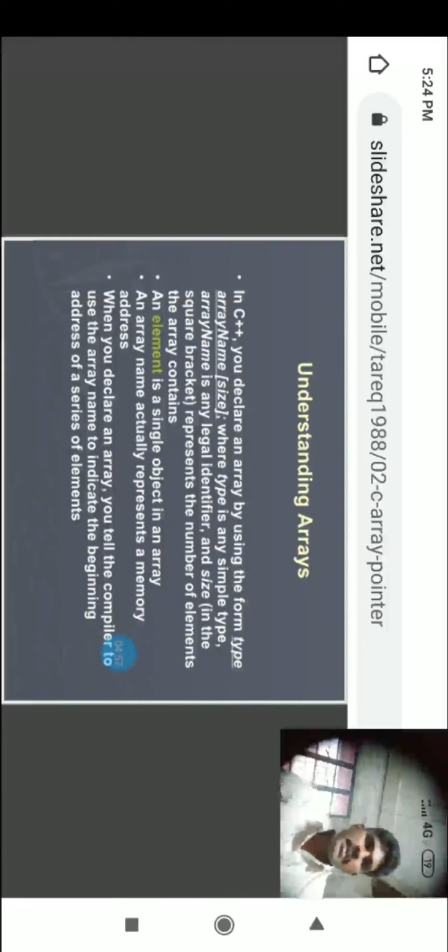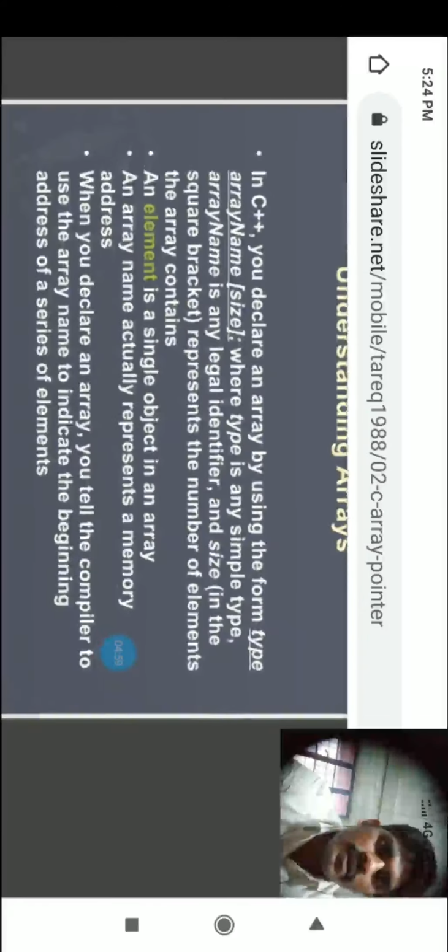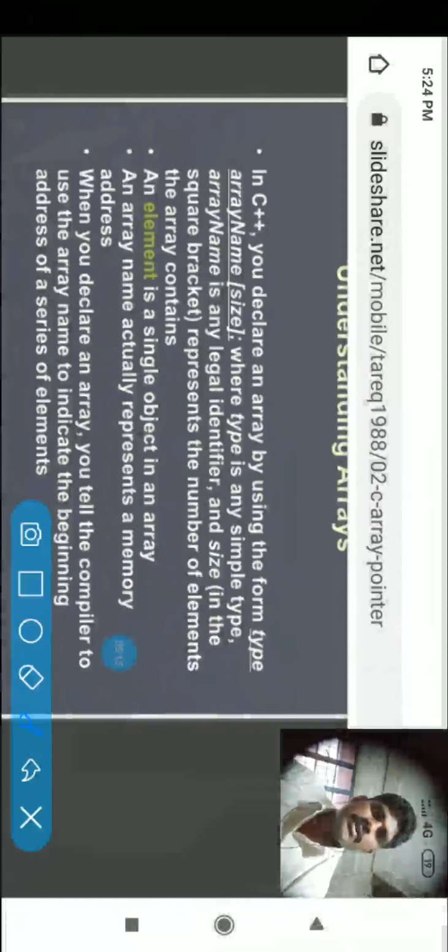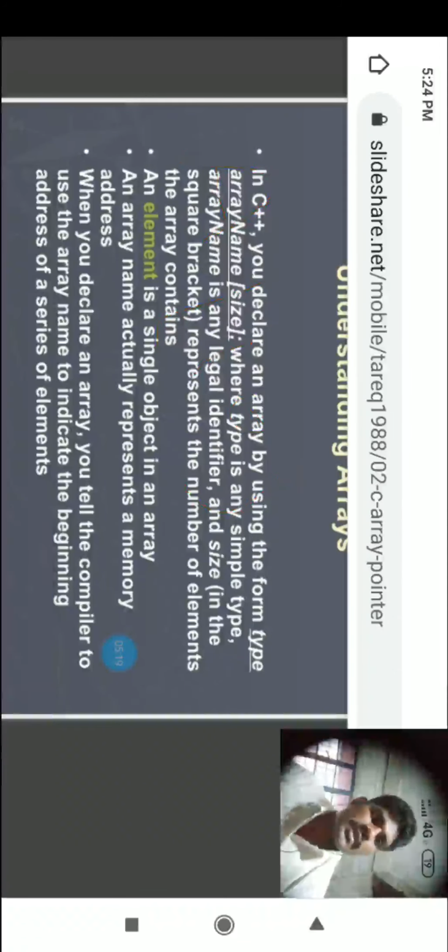In C++, you declare an array using the form: type, array name, size. So what is the syntax for an array? Simple. First the type, then the array name, which is A, then the size 10. This is the declaration of the array.